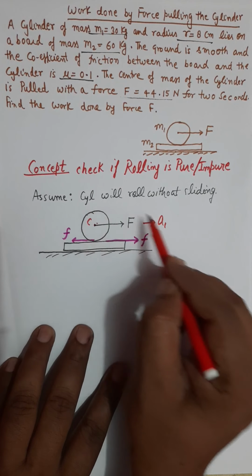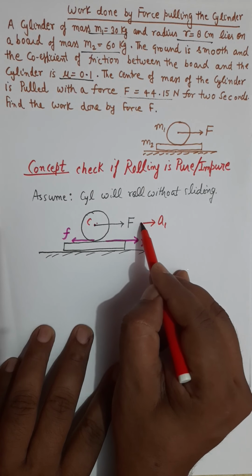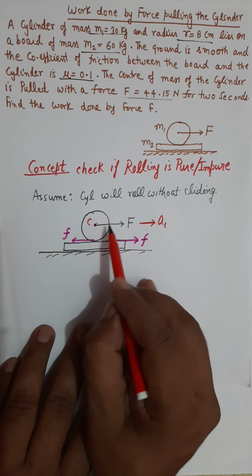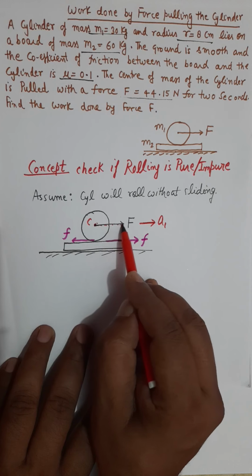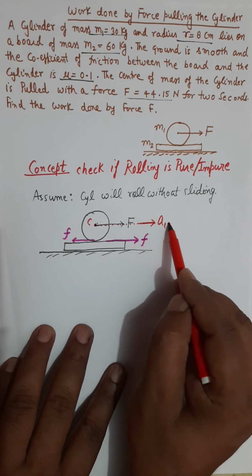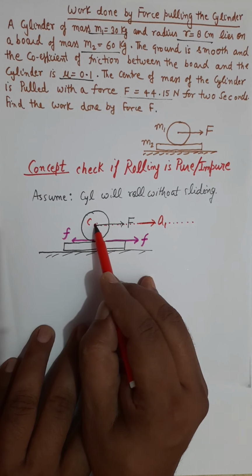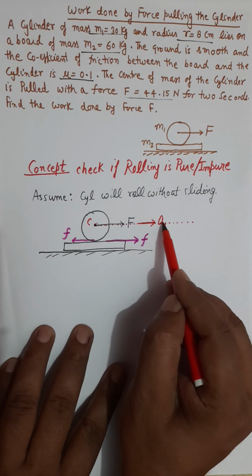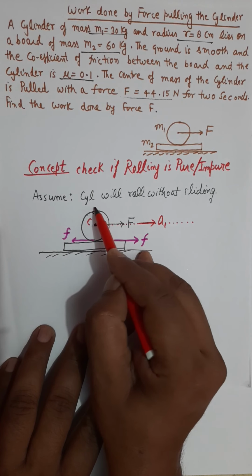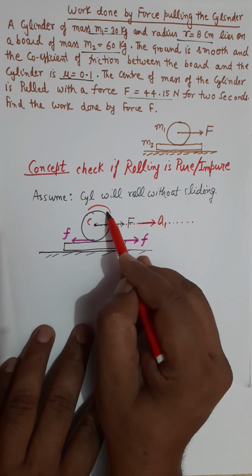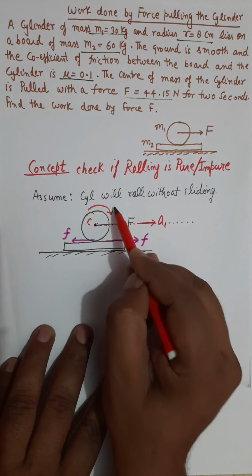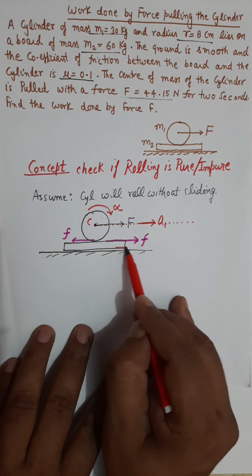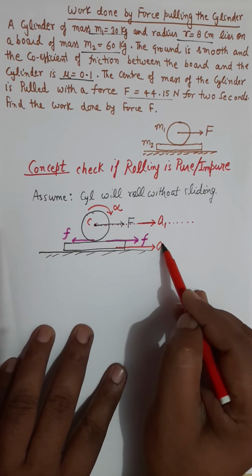and notice that a1 is the linear acceleration for the center of the cylinder, because the center of the cylinder will be moving in a straight line path. So when the center is moving on a straight line path, its acceleration must be along this direction, and let us assume that acceleration to be a1. The cylinder is also rotating about its center with some angular acceleration alpha, and let's say the platform is moving forward with acceleration a2.